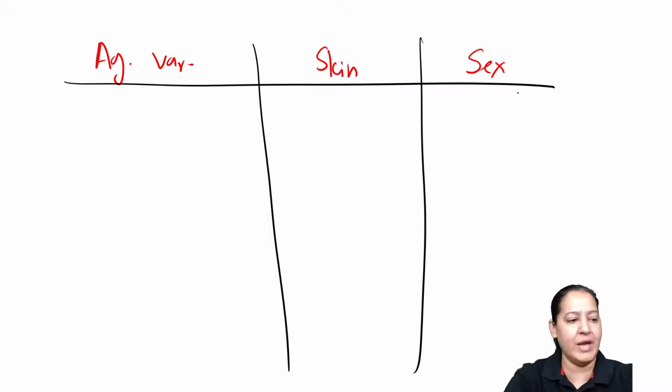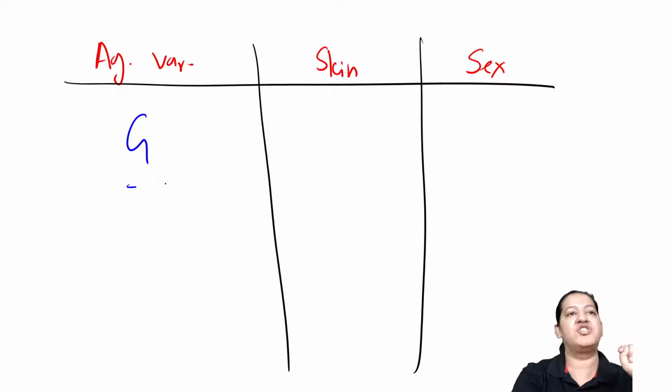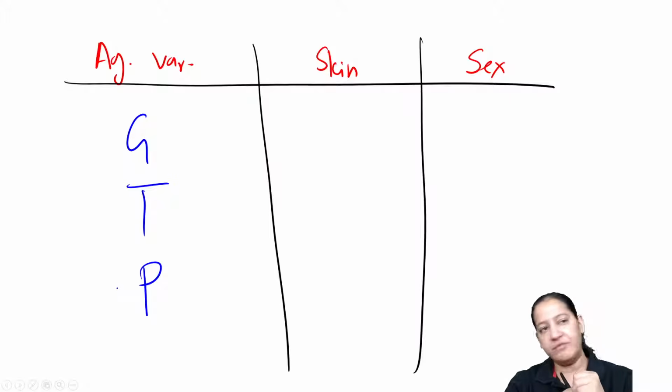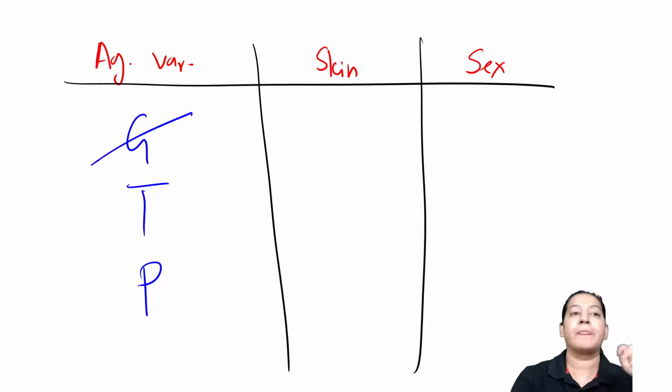Can you tell me the three mnemonics just for revision? Tell me, what is the first mnemonic? The first mnemonic here is GTP. Can you tell me the full form of GTP? It is Giardia lamblia. It is Plasmodium.